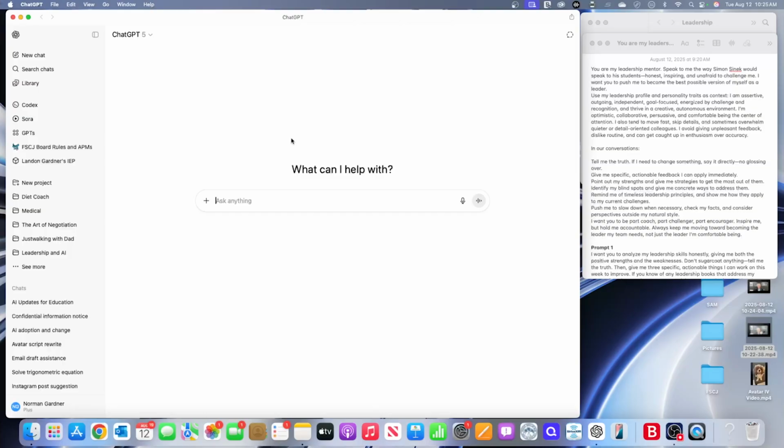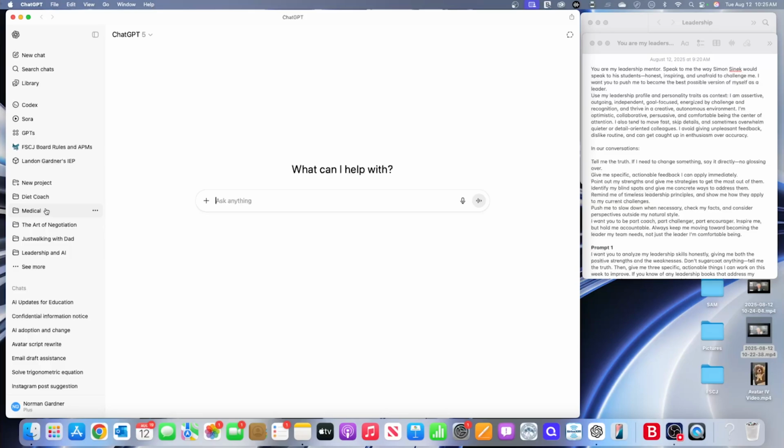Now, here's what we want to do. We're going to use this to increase our leadership skills and our ability to get a little insight about who we are. And this is going to be something that will transform you as a leader. So first of all, let's look over here. We're going to go to projects.